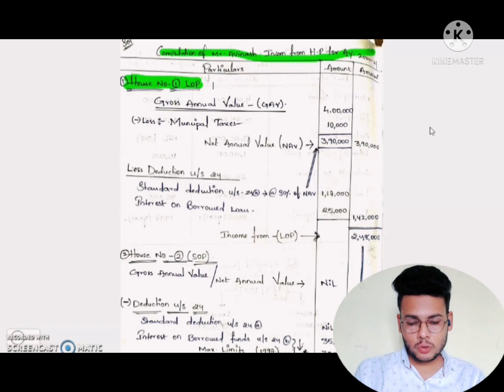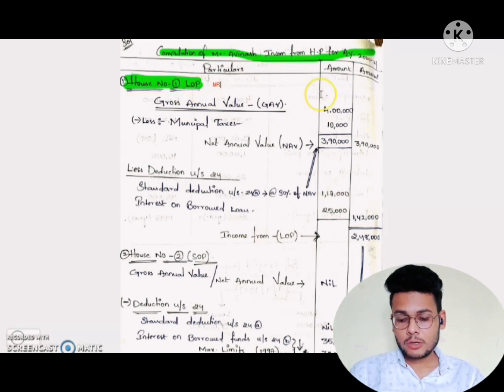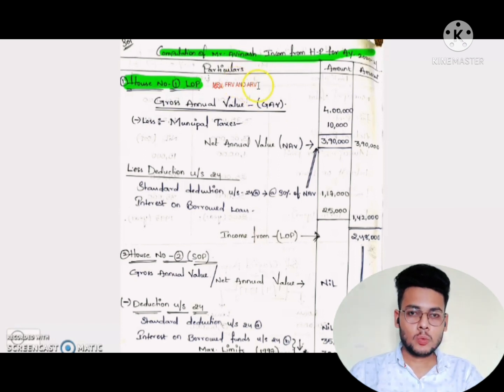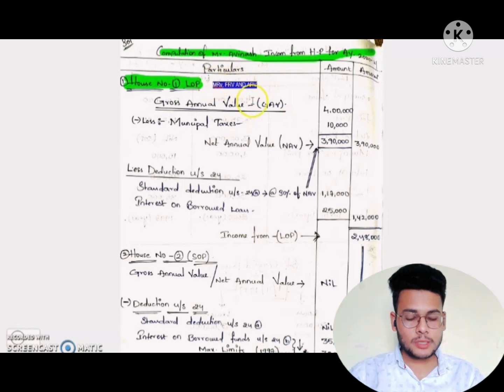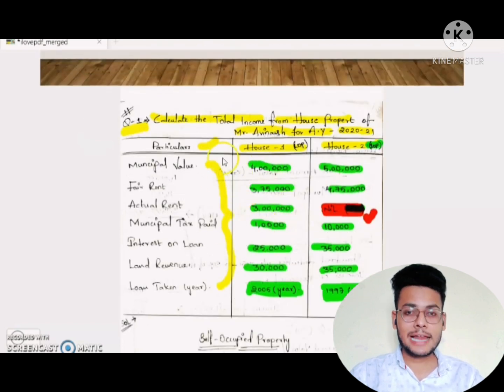Coming to the working note, how do we find the gross annual value? Gross annual value is found after taking the municipal rental value, fair rental value, and actual rental value. The municipal rental value of house 1 is 4 lakhs rupees, fair rental value is 3,75,000, and actual rent is 3 lakhs.